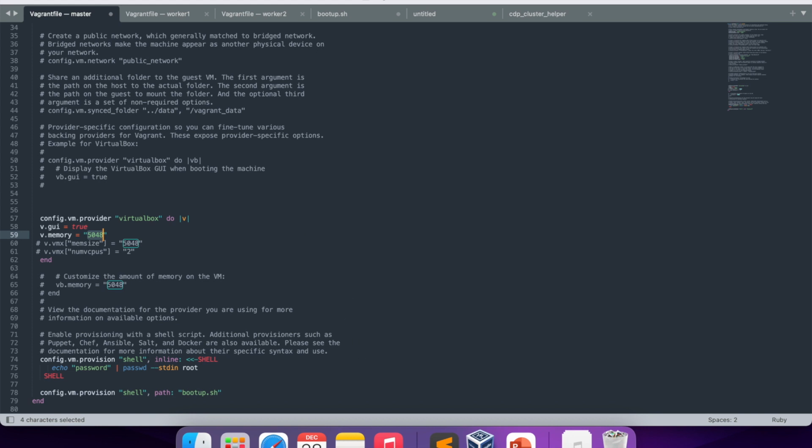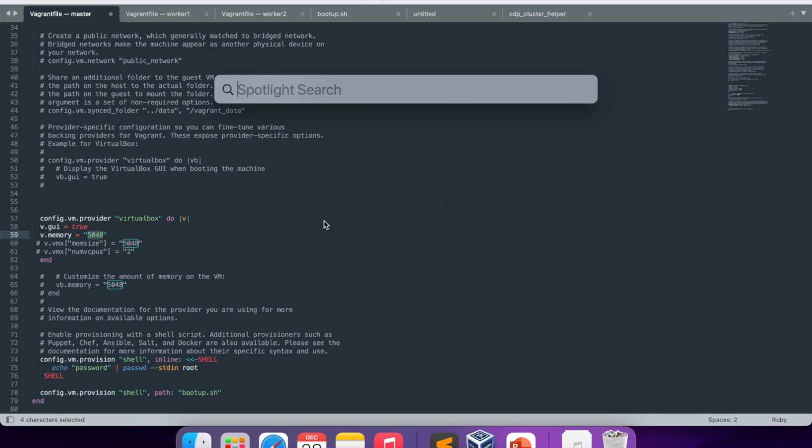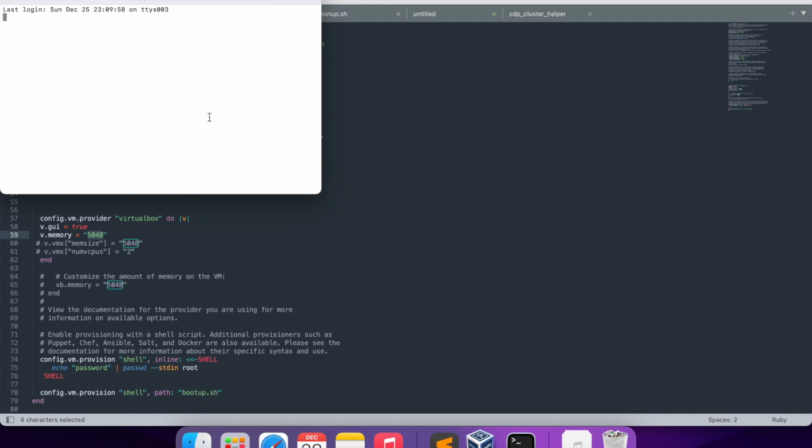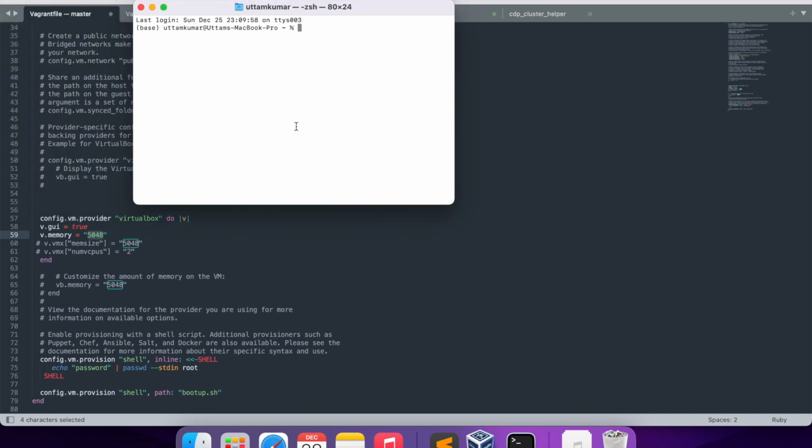First thing, I will open my terminal and go to the file location. Here you see I have 3 machines: master, worker 1 and worker 2.